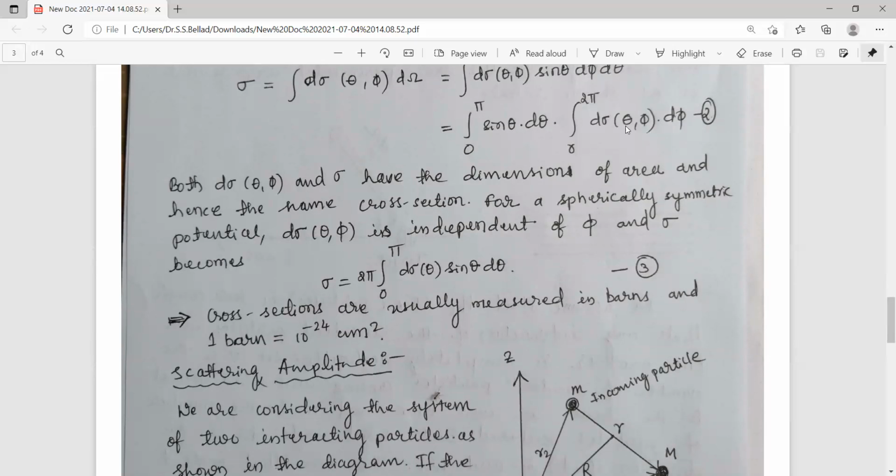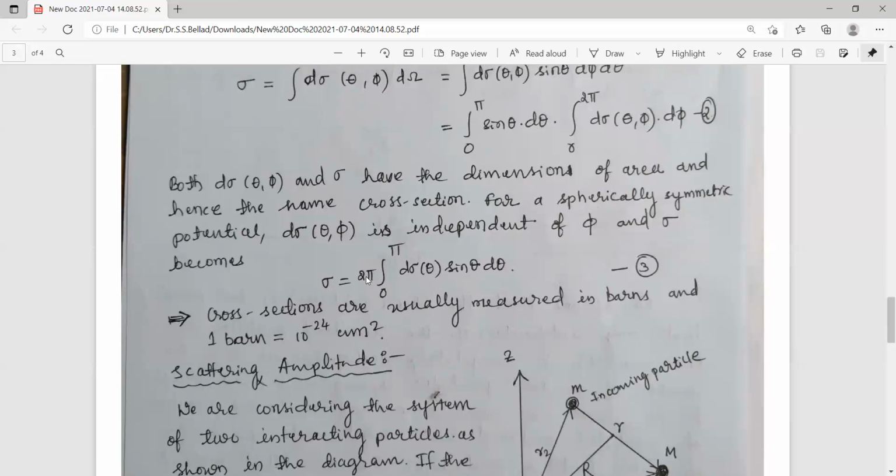Once this becomes independent of φ, we assume that it is only a function of θ, and this θ varies only from 0 to π. So dσ(θ) is written in this integral, along with sinθ dθ, and the integral of dφ is calculated. The integral from 0 to 2π of dφ is 2π. So that is written here.